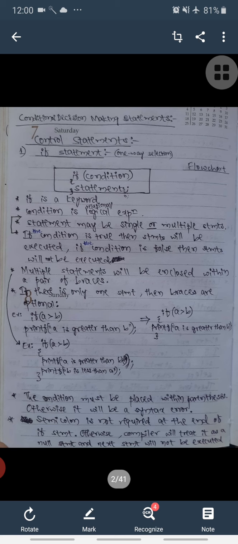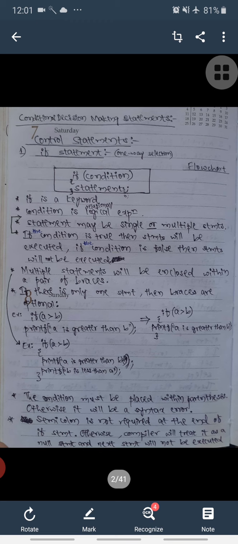Next we will see some conditional decision making statements, which are also called control statements. Here four types of decision making statements or control statements are there. The first one is the if statement, second is the if else statement, third is the nested if else statement, and fourth is the cascaded if else statement. Here we are going to see them one by one. Now we will start with the first statement, that is the if statement, which is the best example for one way selection.